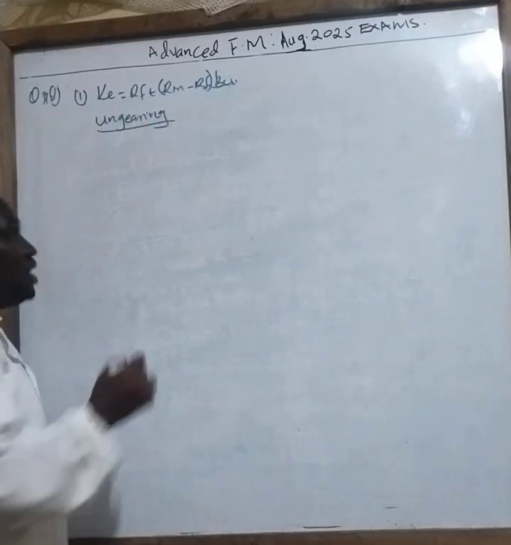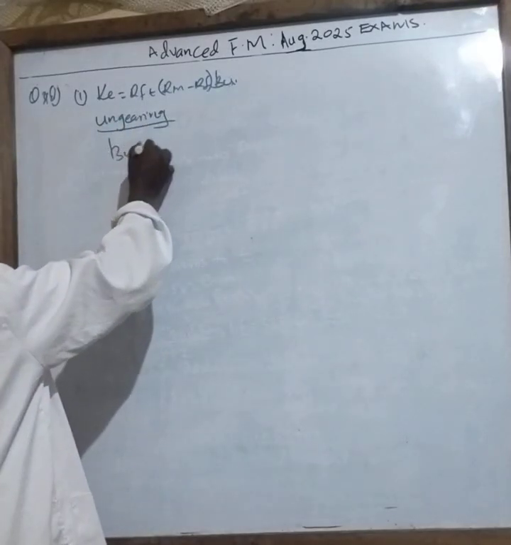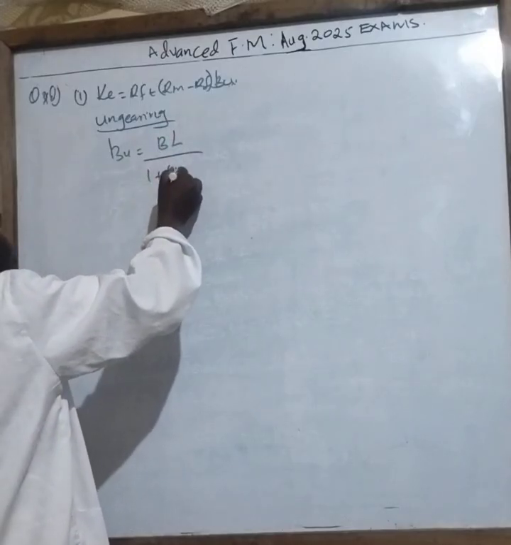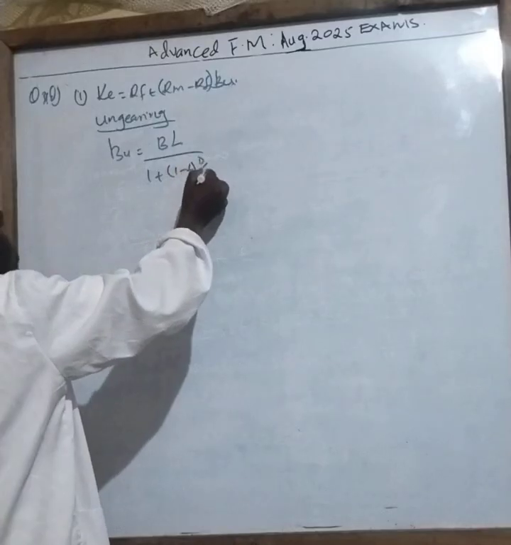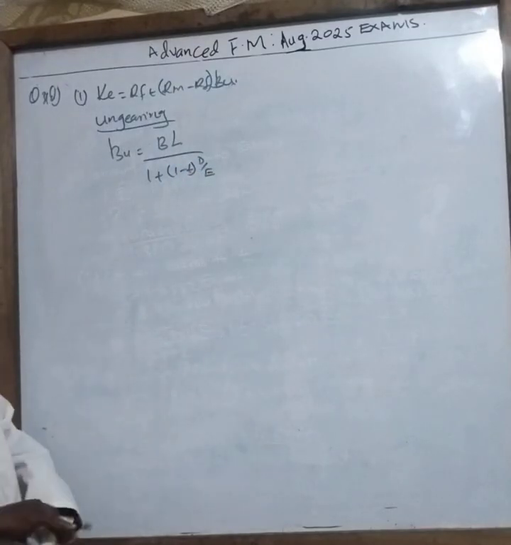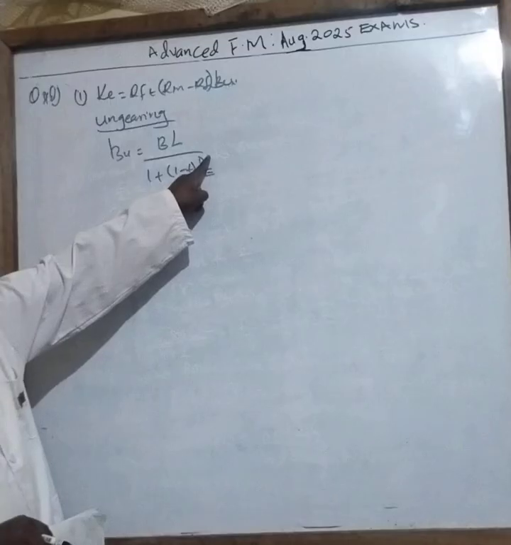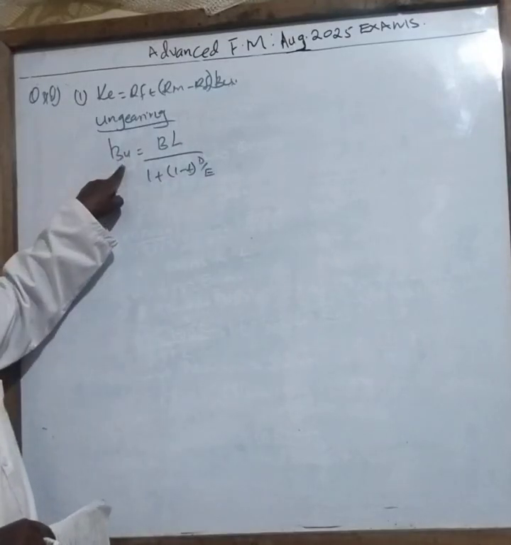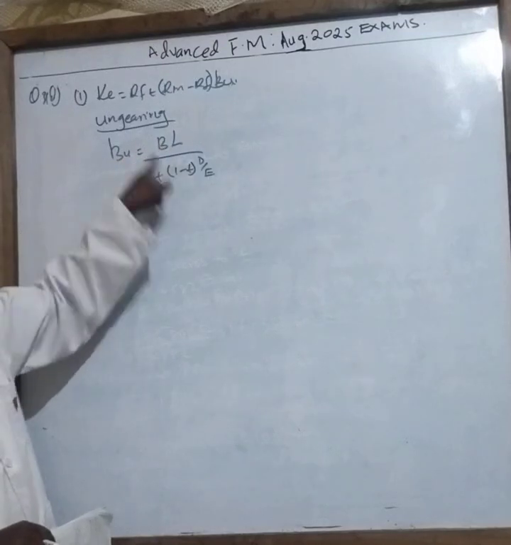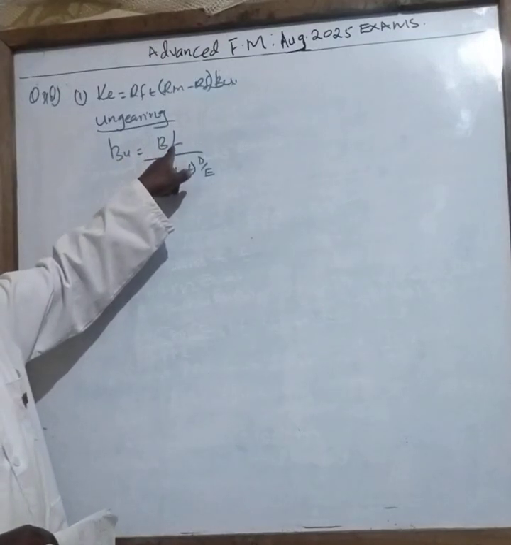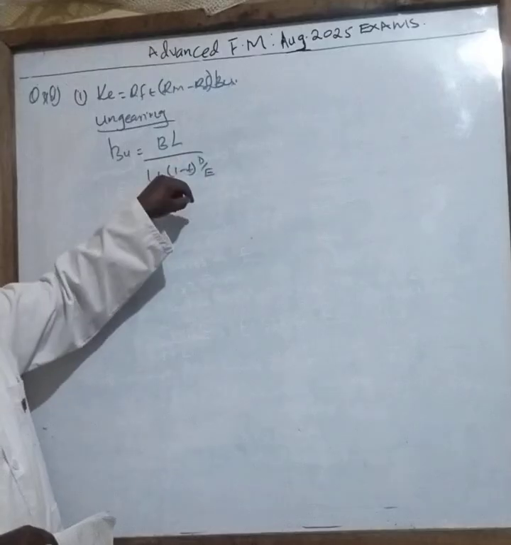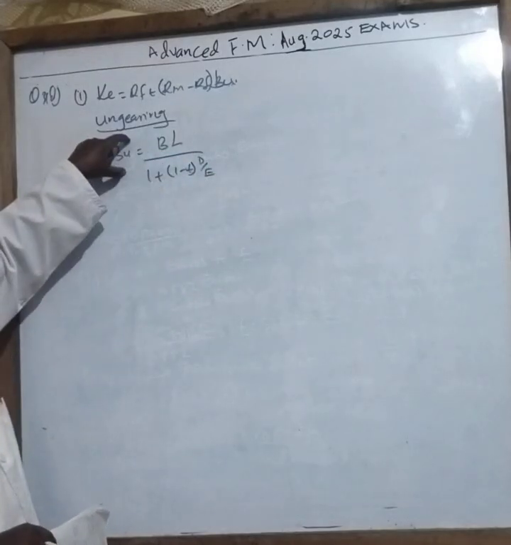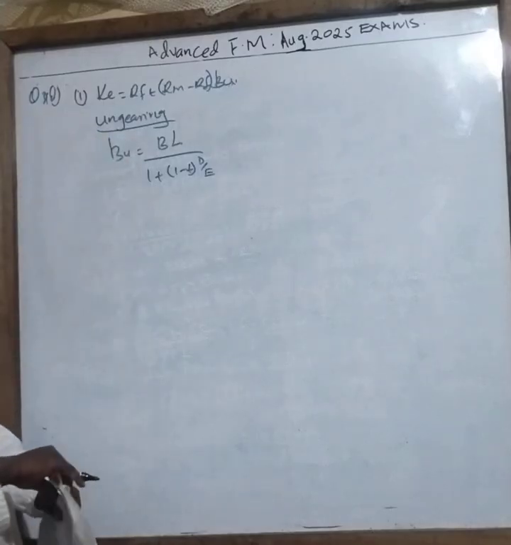I have to remove debts by saying beta of ungeared is equal to beta levered over 1 plus (1 minus t) times D over E. So, where t is tax, D is debt, and E is what? Equity. So when I do this, I'm ungearing, which means I'm removing debts in this formula, on this beta, in the risk, so that I now get the actual risk that is facing. So in this case, my work is very easy.